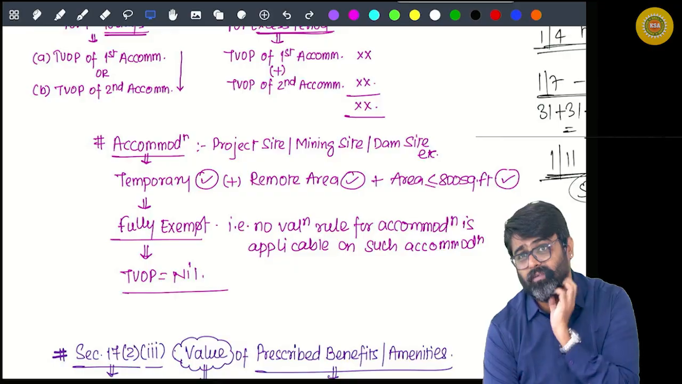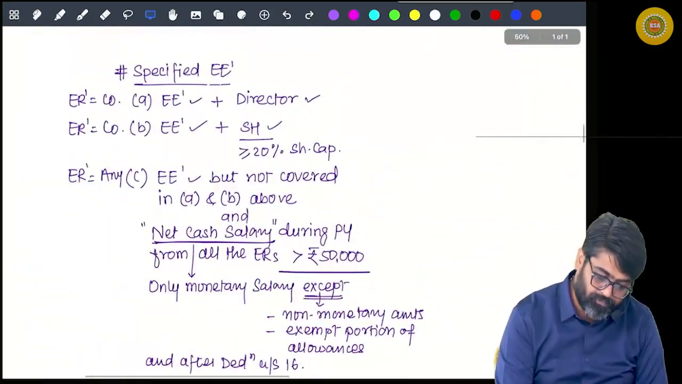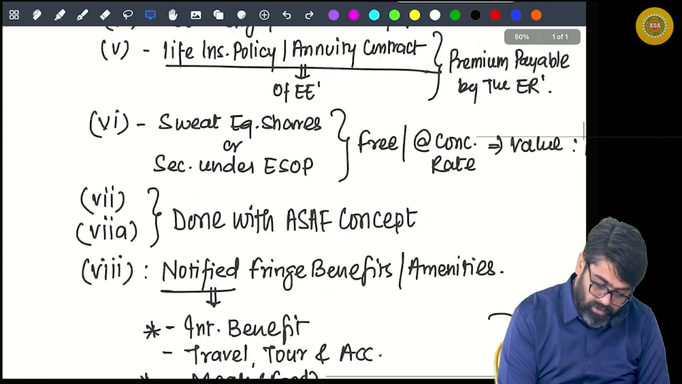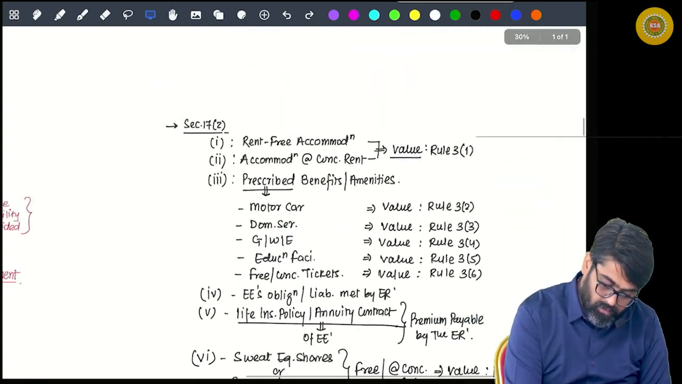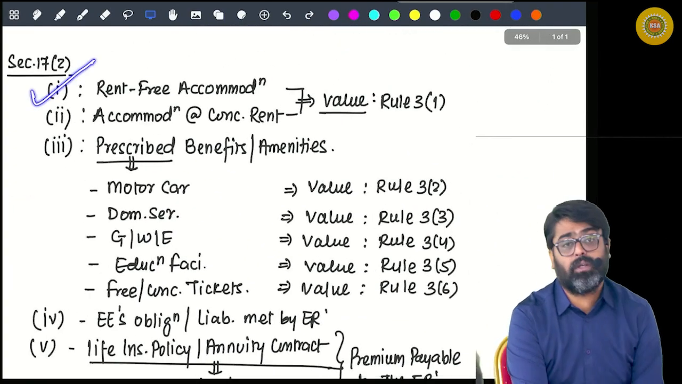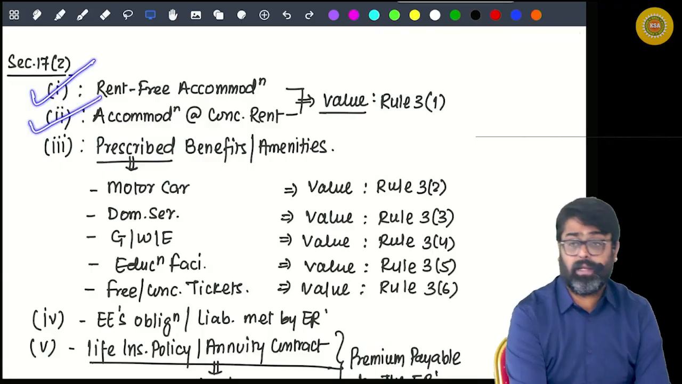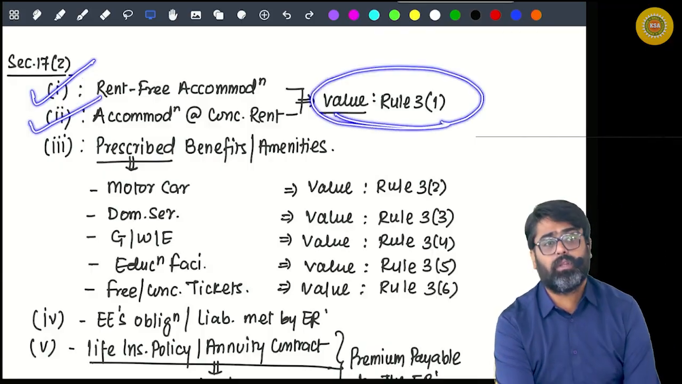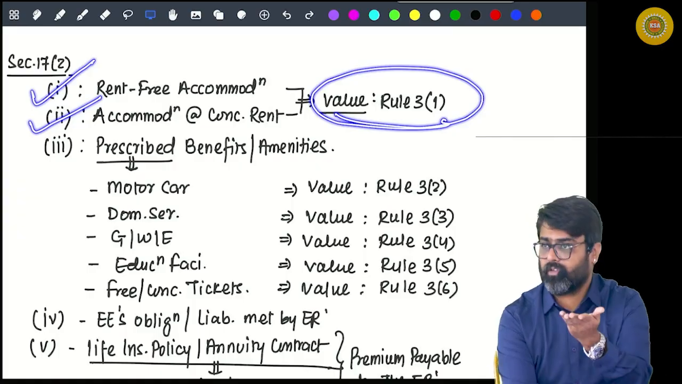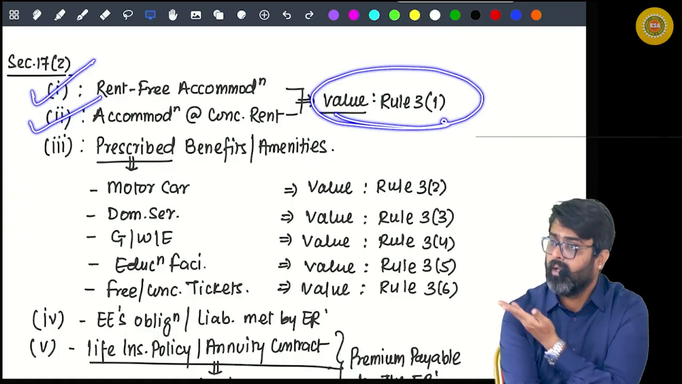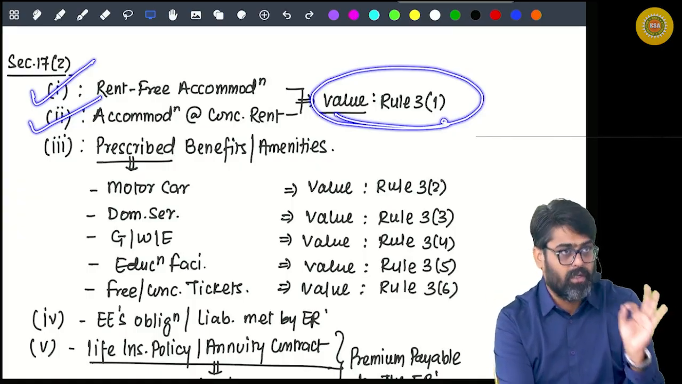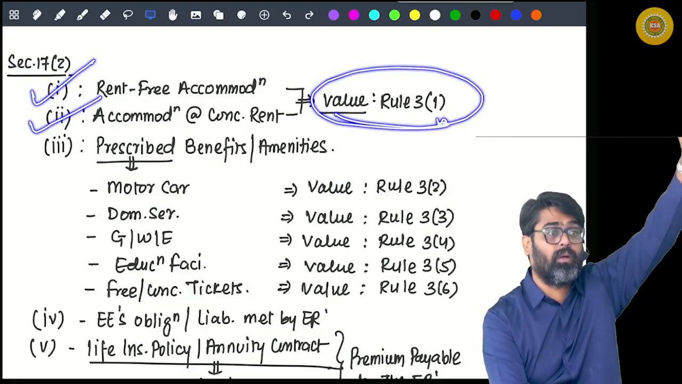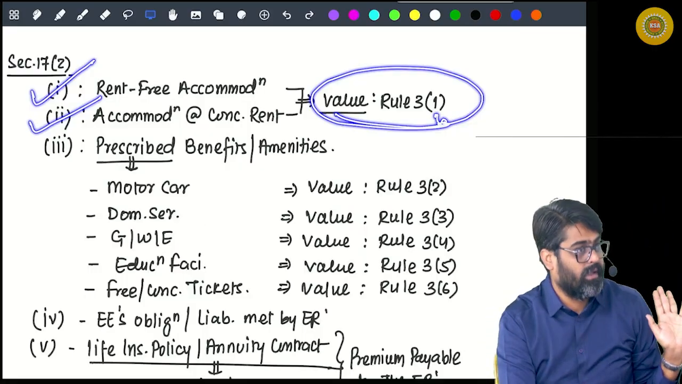So how many clauses are there? Total 8 clauses are there, no? Now out of that, the value of rent-free accommodation you have done. The value of accommodation at concessional rent you have done. You have done the value as per Rule 3, Sub-Rule 1. Whatever I was discussing up till now was Rule 3, Sub-Rule 1. As per Rule 3, Sub-Rule 1, you will determine the value, and that value you will show taxable in your salary statement. Getting my point?